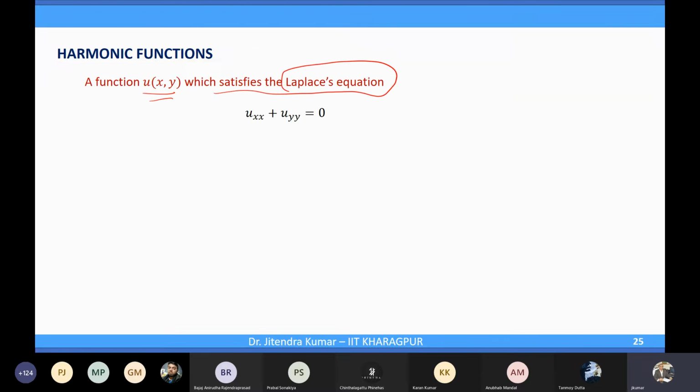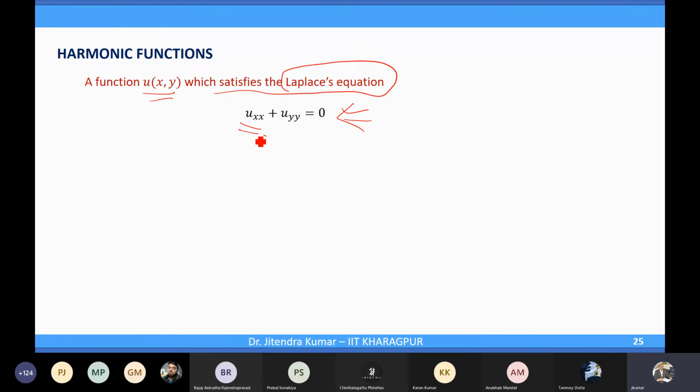Okay. Now we will switch to another topic, which is harmonic functions. You don't have to go much into the detail, just a definition which I will give you of what these harmonic functions are. A function u(x,y) which satisfies the Laplace equation. What is that Laplace equation? This is called the Laplace equation.